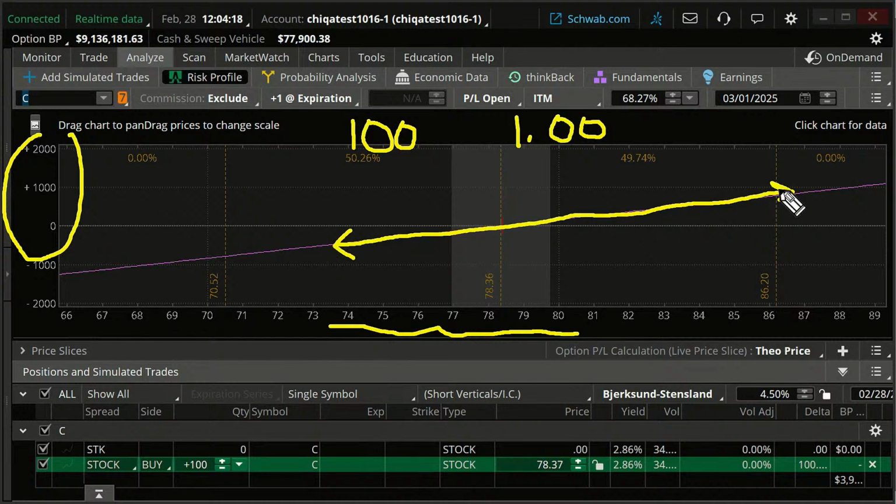And there's a theoretically unlimited gain on a stock. The higher the stock goes up, the more money you make. Now, I don't think Citigroup is probably going up to $1 million in the next few days, but I guess you never know.